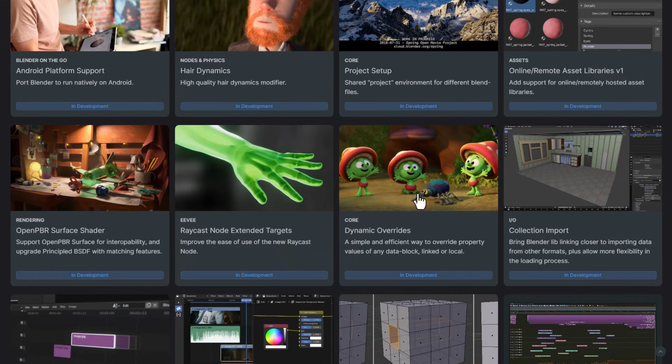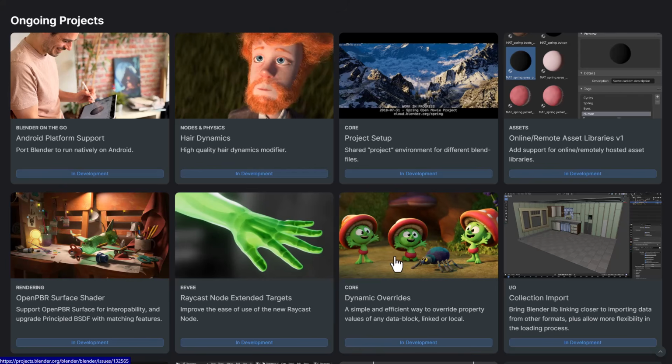Dynamic override is also another nice feature which is also coming. So this is a very simple and efficient way of overriding property values, linked or local, and having just this tool will definitely save a lot of time when you work in a studio, or if a studio chooses to adopt Blender. It just makes sense that when you're working with a particular file, you can dynamically override certain stuff and get them working. And this brings us to the input output, which has to do with collection import.